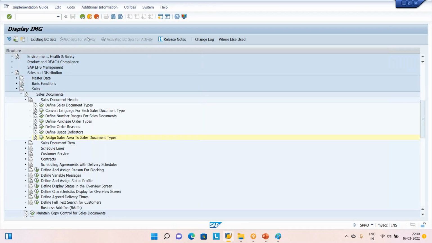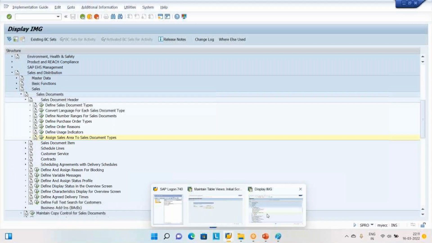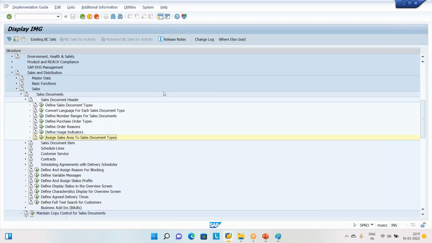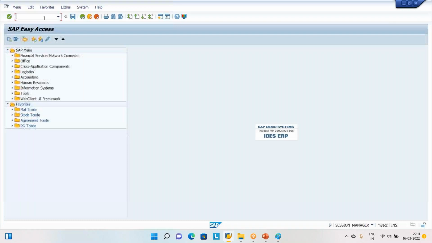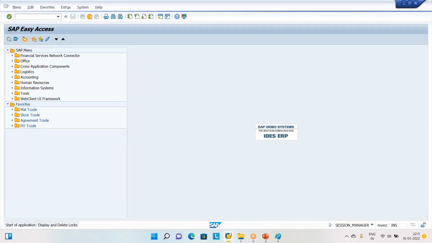Open another system. SM12, for unlocking purpose.